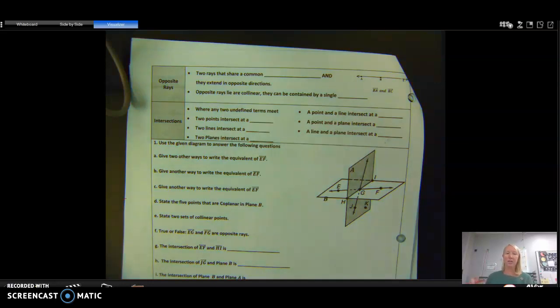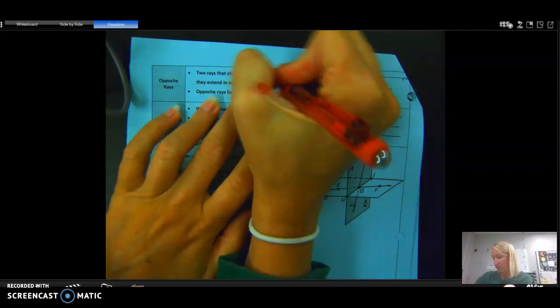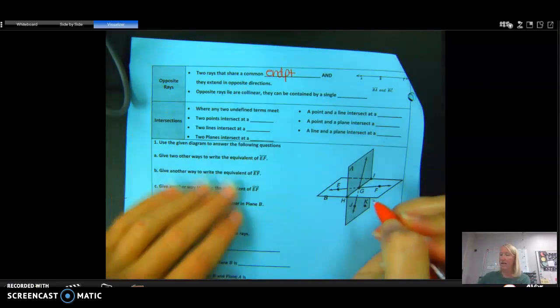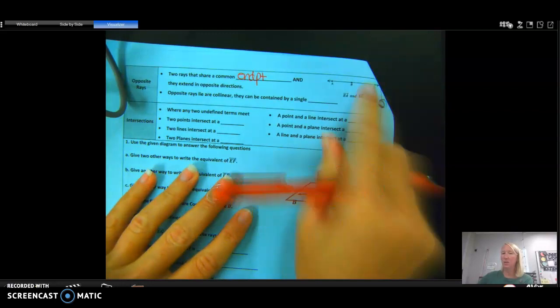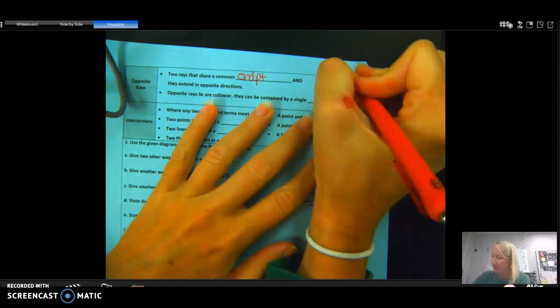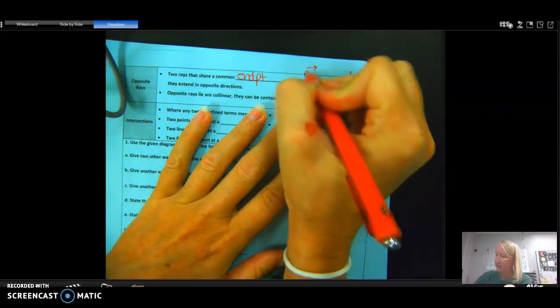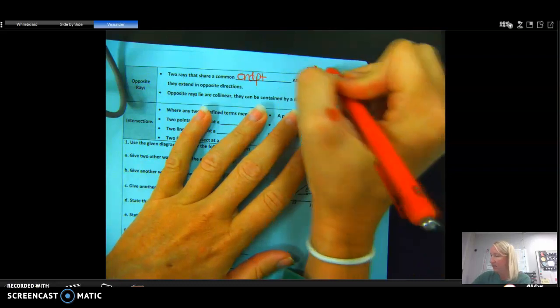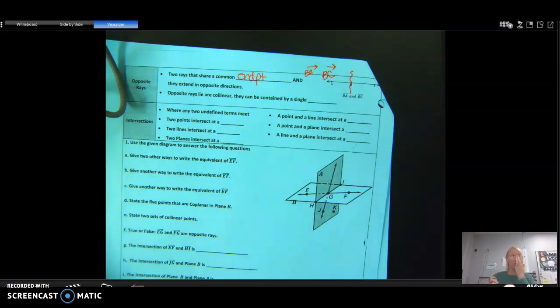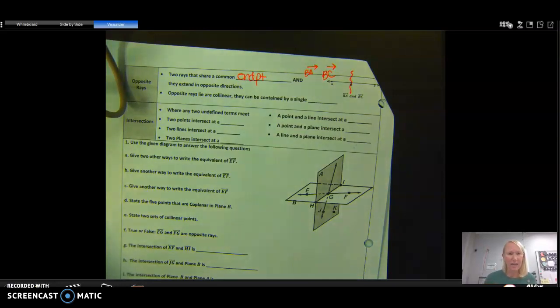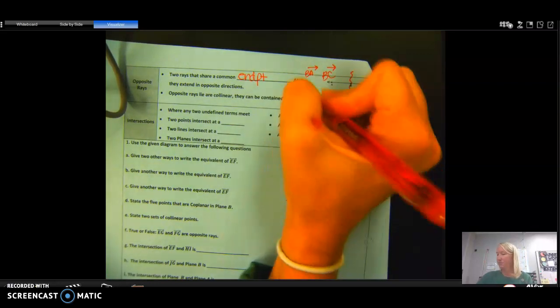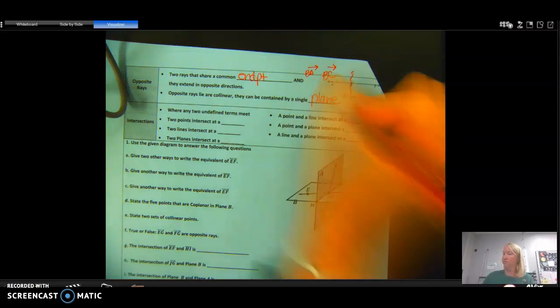Okay, opposite rays are two rays that share a common endpoint or starting point, and they extend in opposite directions. So really, when you have a line, you kind of have two opposite rays. You have ray BA, because the endpoint's at B, and you have ray BC. They are opposite. So when we have opposite rays, what you're really getting is a line. Opposite rays are collinear. They can be contained by a single plane. The wording on that's not correct.